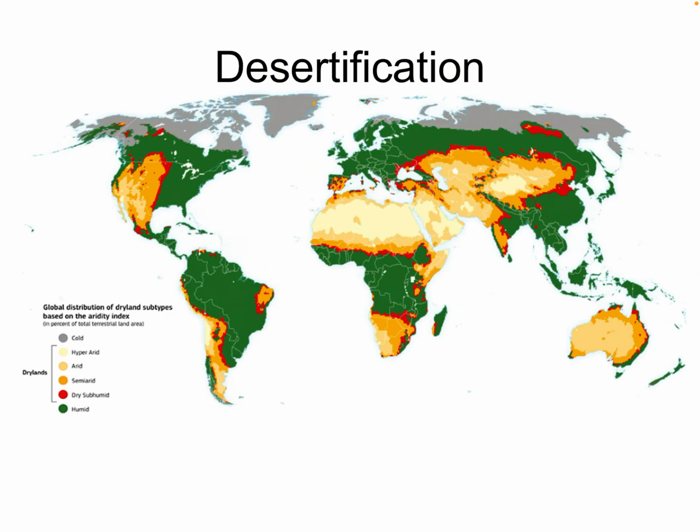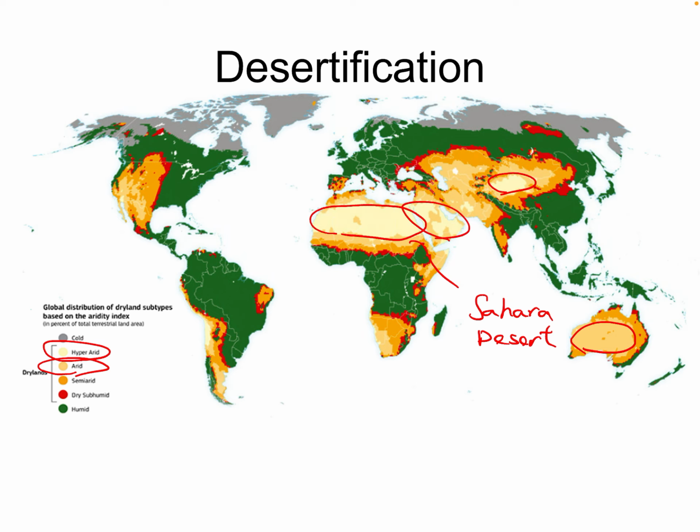This is a picture to show you desertification. You can see many countries under a situation of desert. The desert is in the yellow color. There are no trees. This one is very famous, it's the Sahara Desert. The orange one is in Australia. Also somewhere in China and the Middle East, and you can see the size is getting larger.